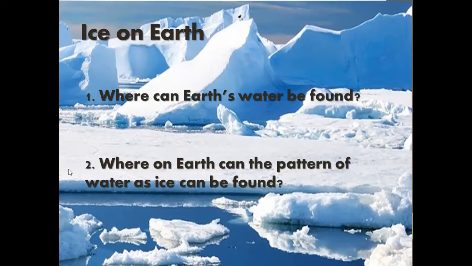in our planet. Number two: where on Earth can water in the form of ice be found? An important question. If you need, you can read again the text that we read before and you can find the answer, because I need the places where we can find ice. Question number one and question number two. As soon as you finish, please send it to my personal account.